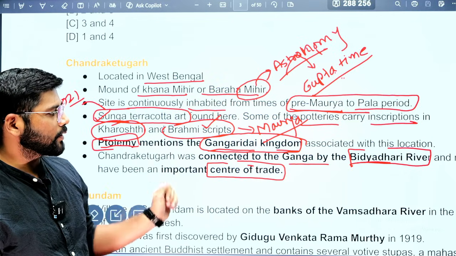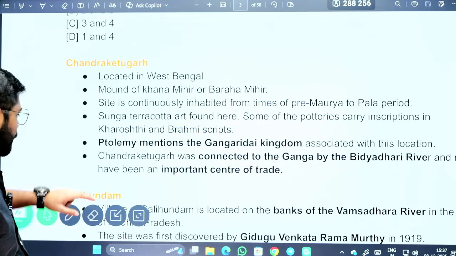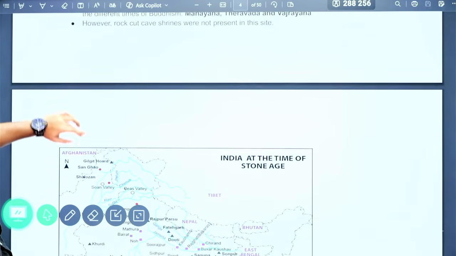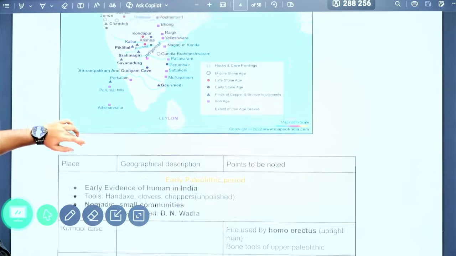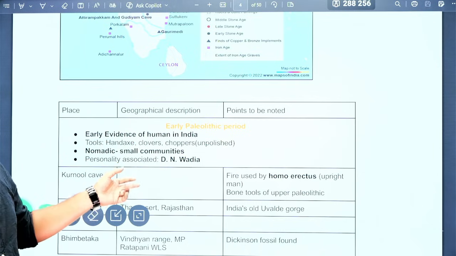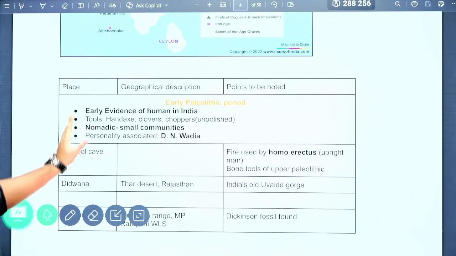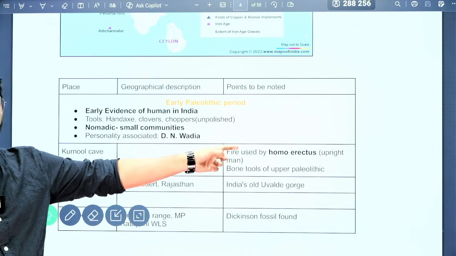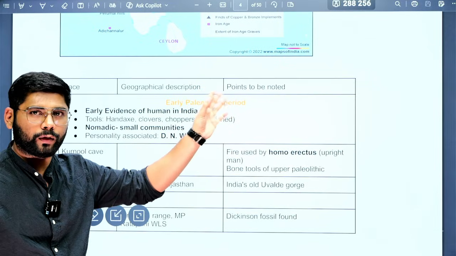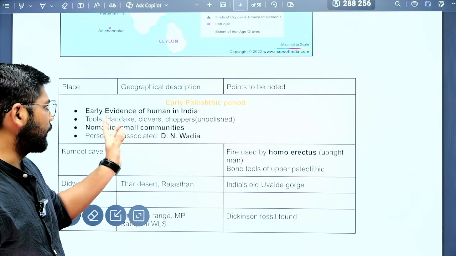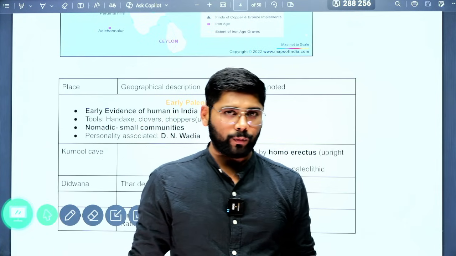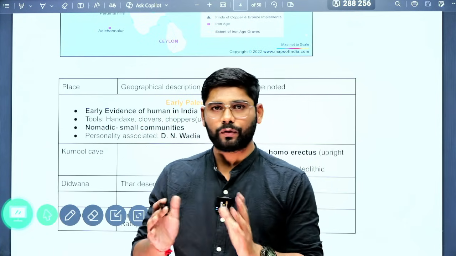So to make your task easy, I have collected some places that are very important from the ancient, prehistorical Stone Age time to the recent Gupta time. One by one we are going to see them. Here we are going to cover the Paleolithic sites. I have put the name of the place, the geographical description, what points you need to note, and the particular period, whether Paleolithic, Mesolithic, Neolithic or Chalcolithic, along with certain important features. So we are going to see what is more important from a prelims perspective rather than studying wholesale. This would be our approach.